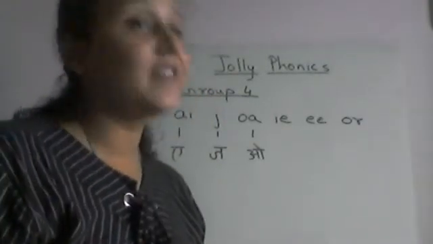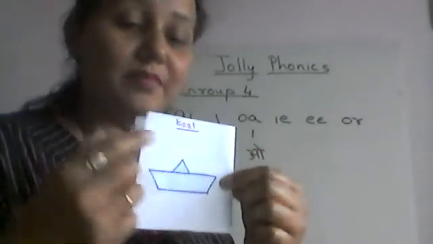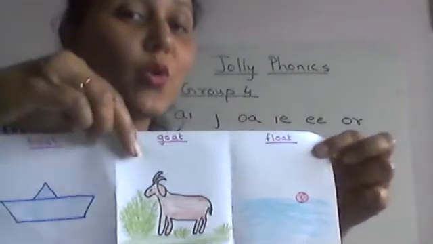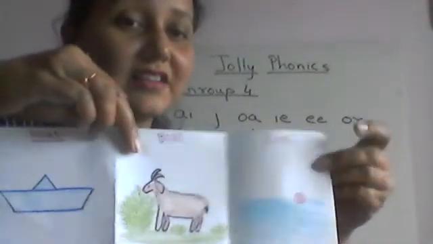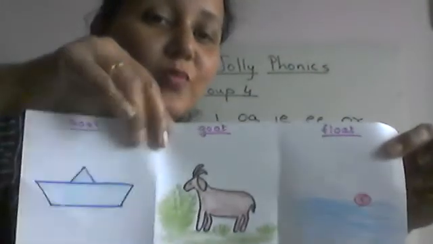Now here are the flashcards: boat, B-O-A-T. The next one is goat, and the third one is float. So boat, goat, float.